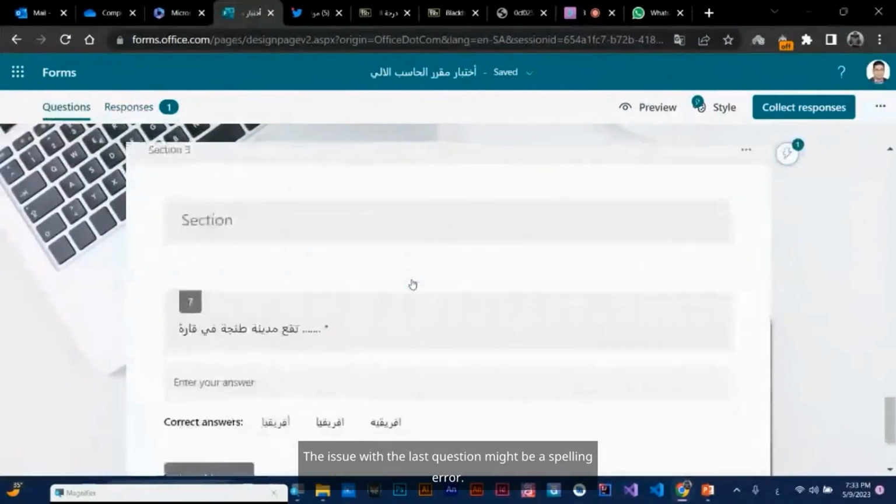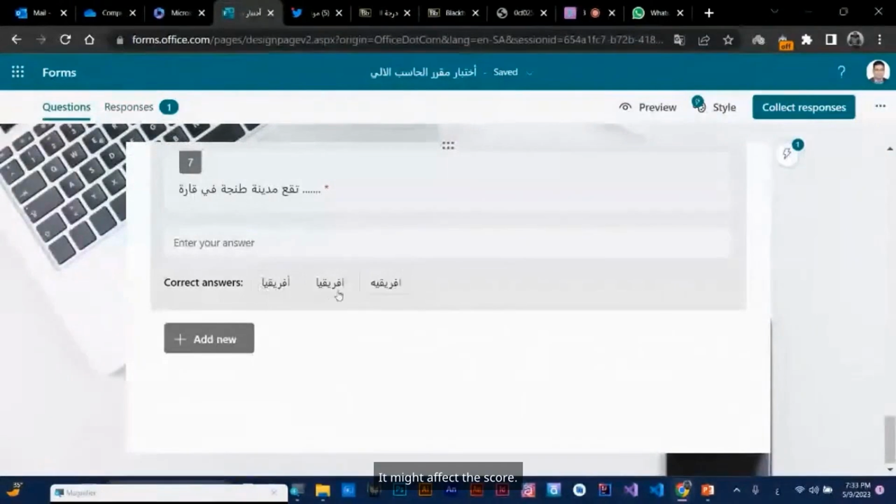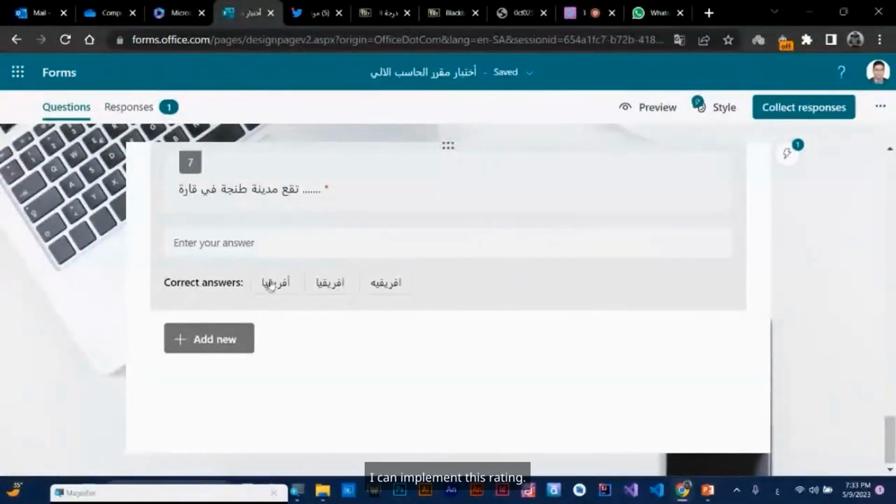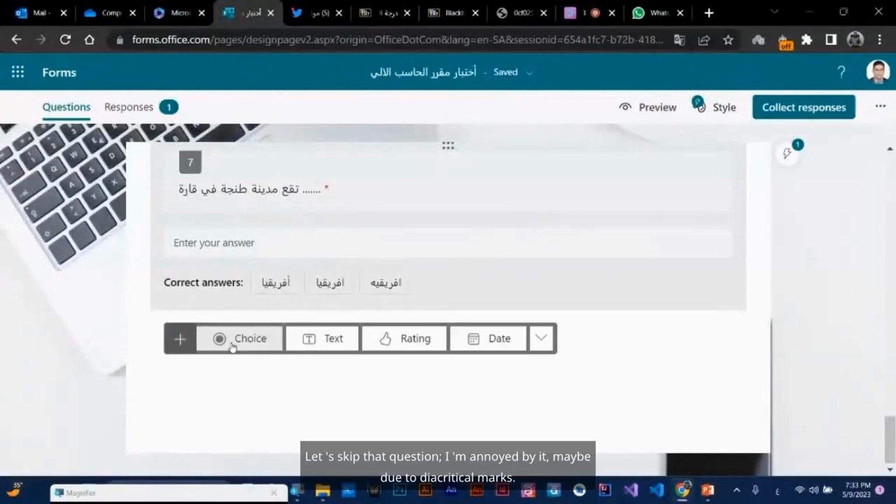The issue with the last question might be a spelling error. It might affect the score. The rating is excellent based on grades, stars, or hearts. I can implement this rating. Let's skip that question. I'm annoyed by it, maybe due to diacritical marks.